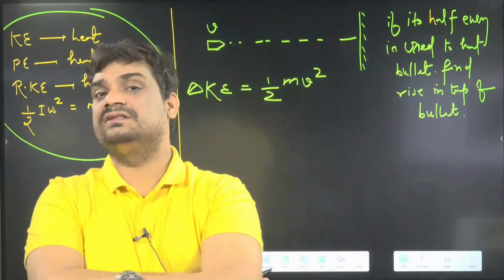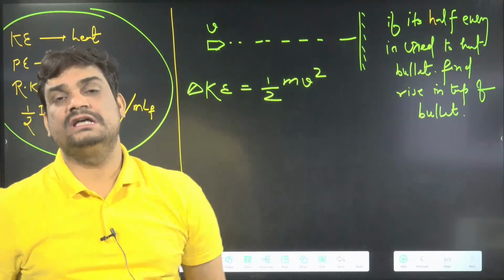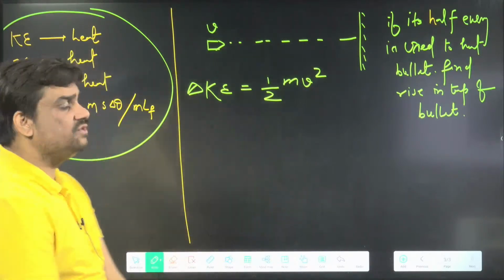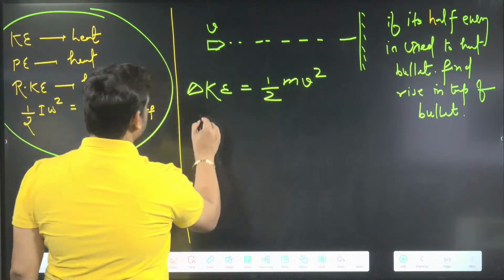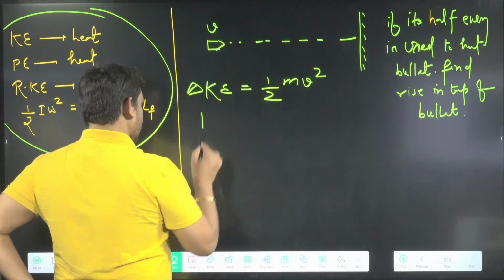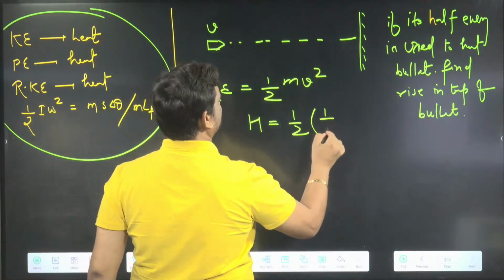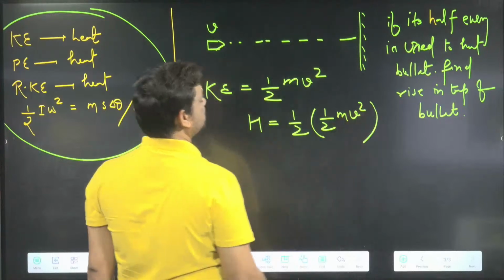Actually heat generated is half of the energy. Here the change in the kinetic energy is basically half of mv square. So half of that is the heat. So we can write heat will be equal to, in this case we can say how much heat is generated. Sir, heat generated is nothing but 50% of this half of mv square. I hope this part is clear here.